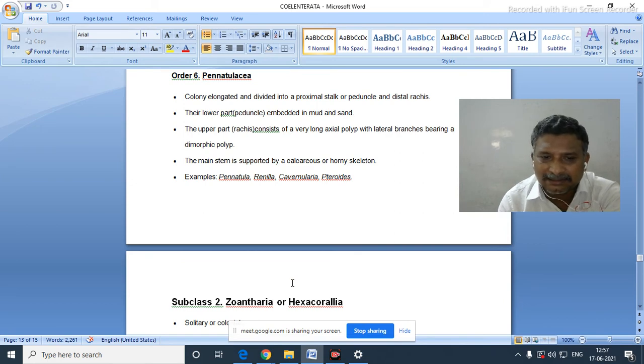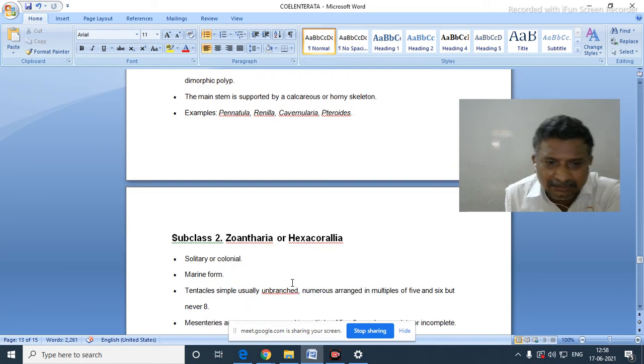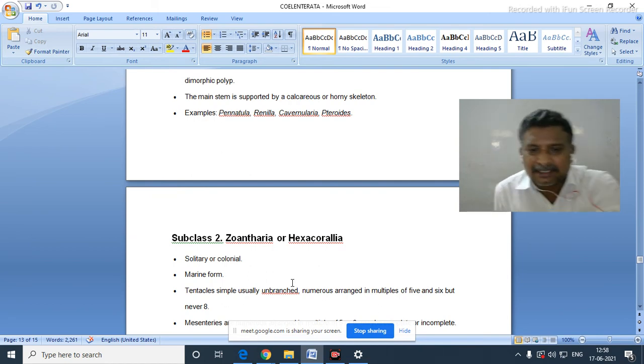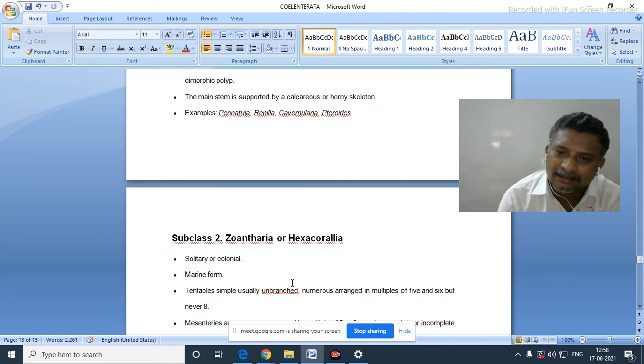Now subclass Zoantharia, that is Hexacorallia. Subclass 2: solitary, colonial and marine forms, tentacles simple, usually unbranched, numerous, arranged in multiples of 5 and 6, but never 8.